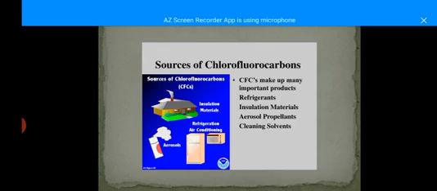Now, what are the sources of chlorofluorocarbon? It is used in refrigerators, insulation material, aerosols, propellants, and cleaning solvents, and all these things are responsible for the release of chlorofluorocarbon in the environment. It also has an adverse effect on the environment in such a way that it can make a hole in the ozone layer. The ozone layer is depleted with the help of chlorofluorocarbon.